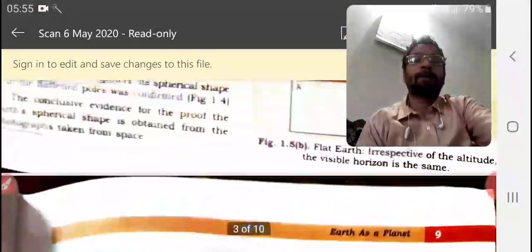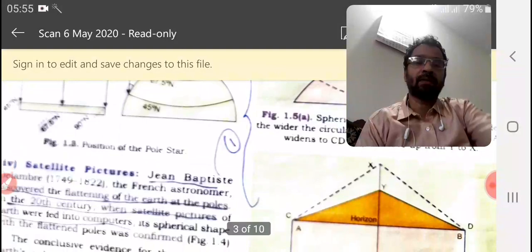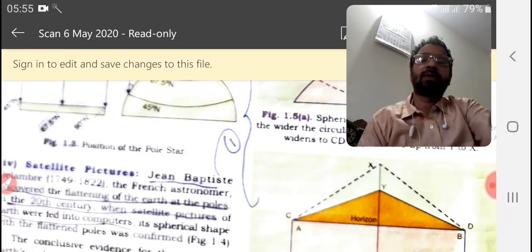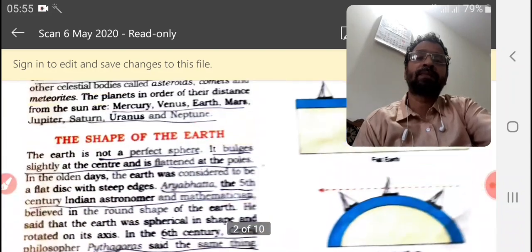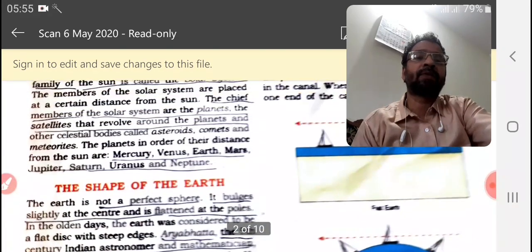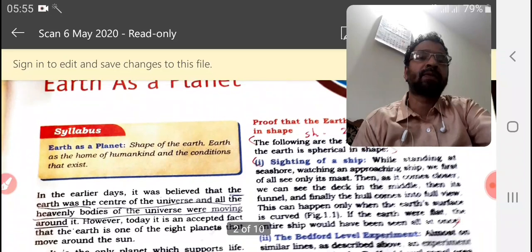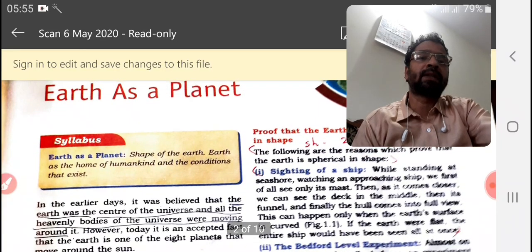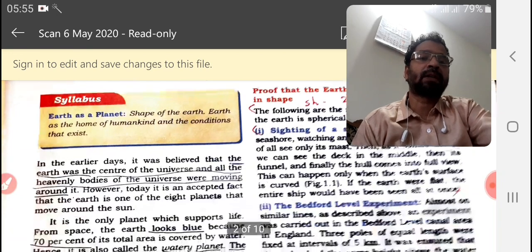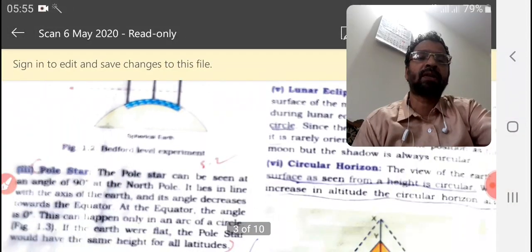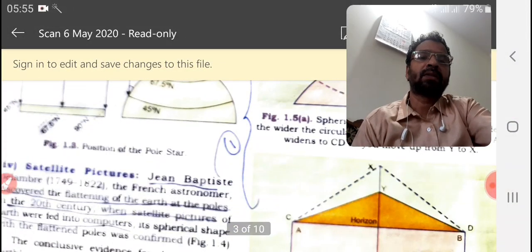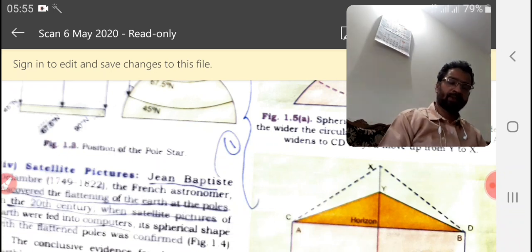I mean, the topic we had learned, that topic you have to write. We have five topics. One is the shape of the earth. Then the first one, sighting of a ship, and third, Bedford level experiment, and next pole star and satellite picture. All these headings you have to write.